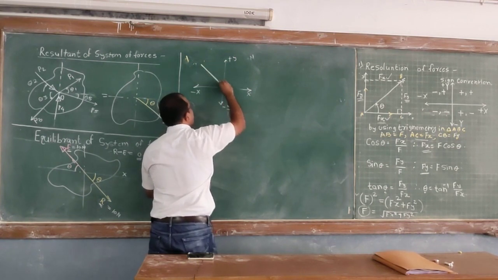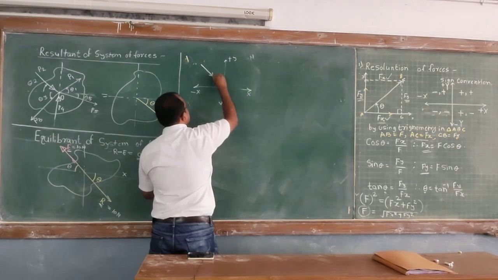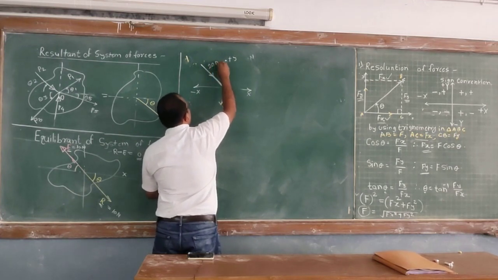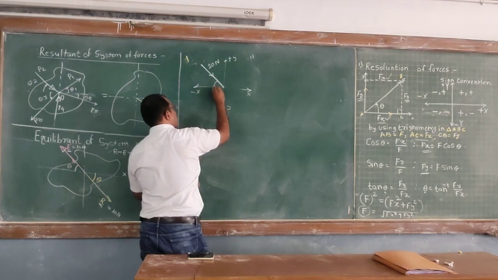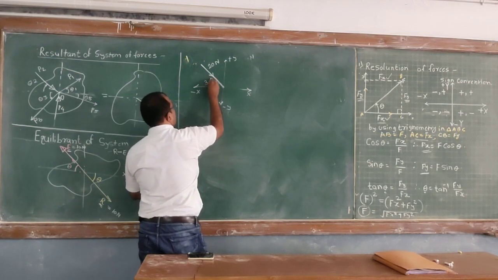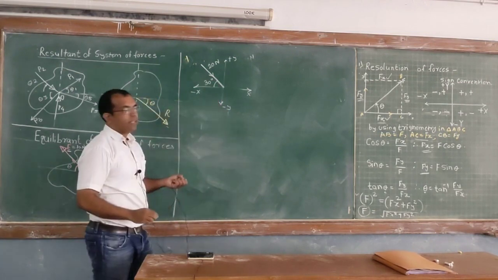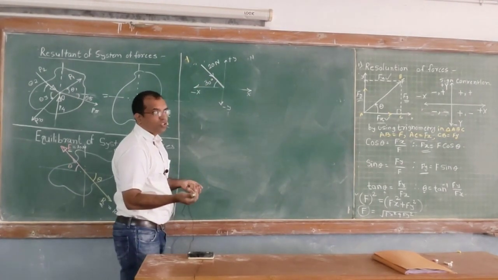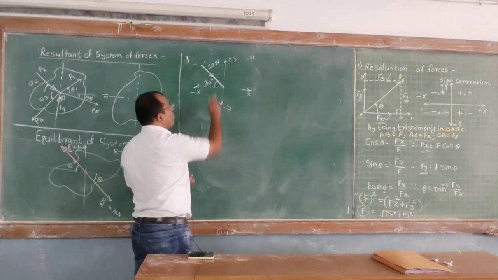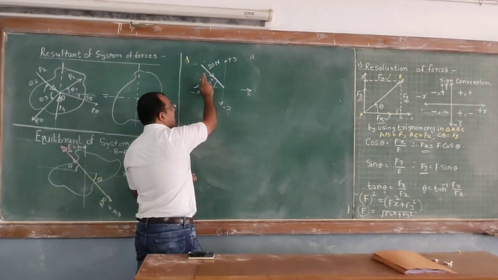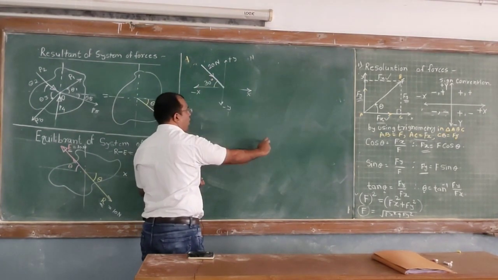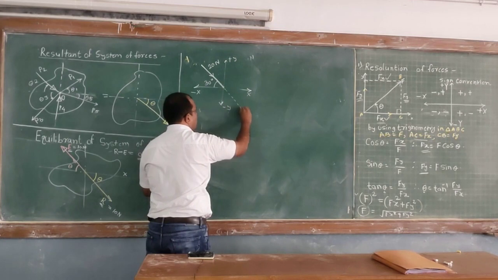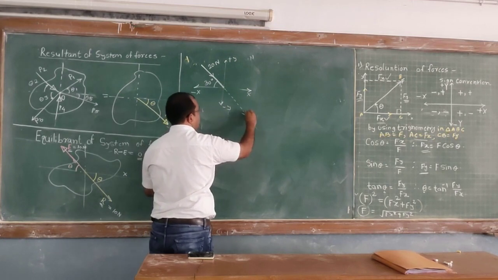Its magnitude is again 20 Newton and its direction with respect to x is 30 degree. Now tell me, in which quadrant is this force? Yes, definitely, this force is now not in the second quadrant, it is going in the fourth quadrant.